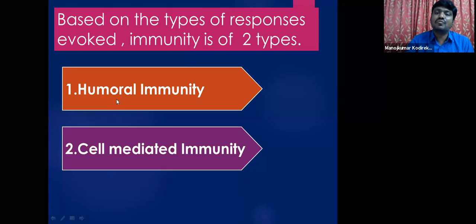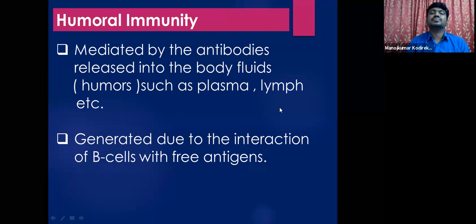And here, as body fluids are involved, this is called humoral immunity. Humoral immunity is mediated by the antibodies which are released into the body fluids. These body fluids are called humors, hence humoral immunity. So what are these body fluids? Such as plasma and lymph. And this is generated due to the interaction of B cells, especially the humoral immunity is provided by the B cells.